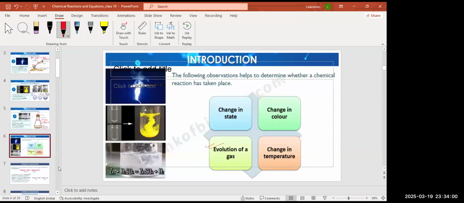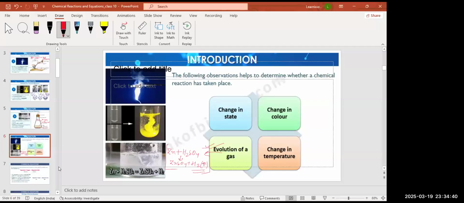Evolution of gas. Another example is the same one: when zinc granules are put in H2SO4, it will give you ZnSO4 plus H2. So here H2 gas is released, evolved with a pop sound. This is an indication of a chemical reaction. You can get to know the reaction has happened by the release of this H2 gas.